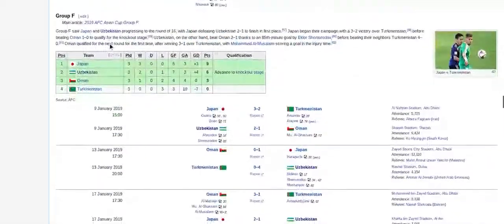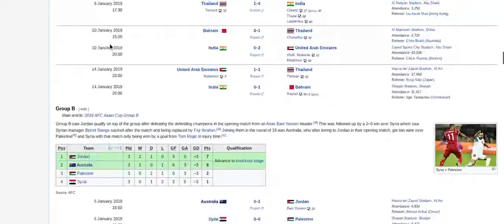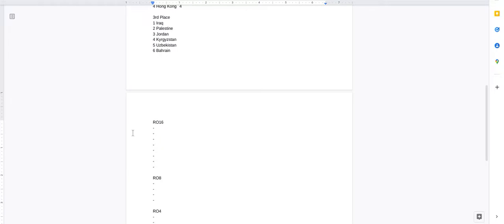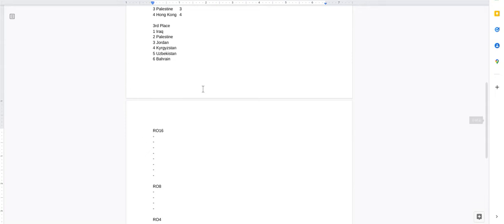So that is up here. C2, A2 and C2. A2 and C2, Lebanon and the United Arab Emirates.